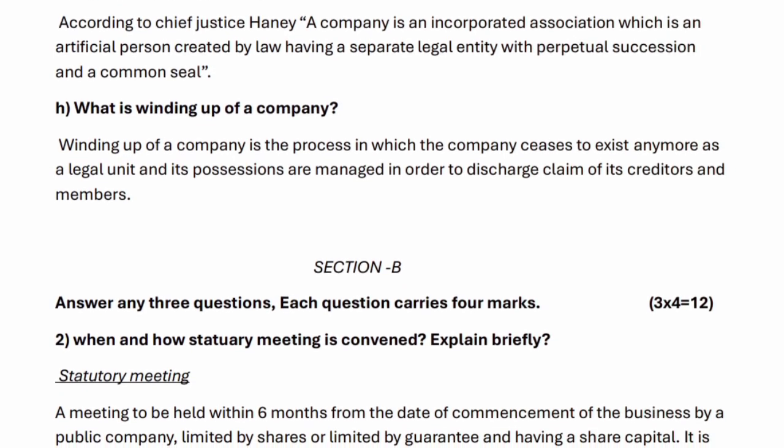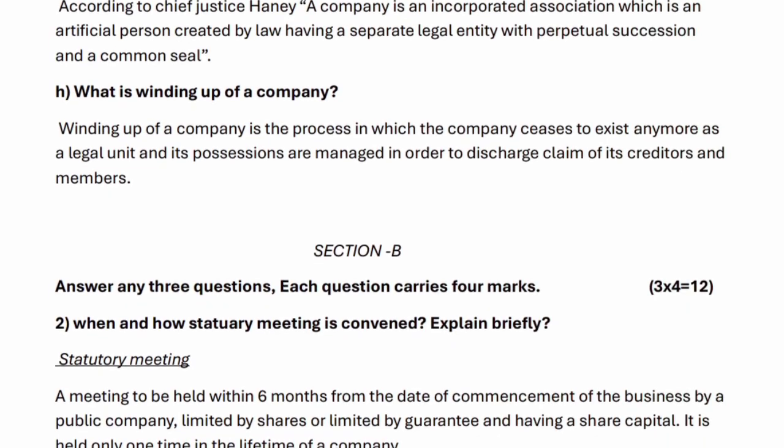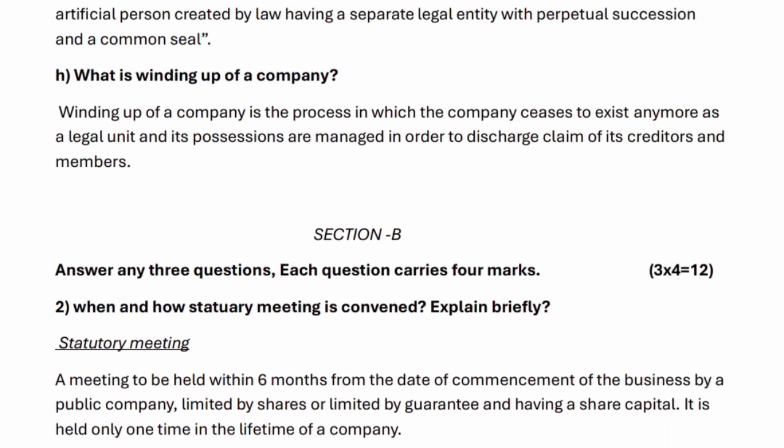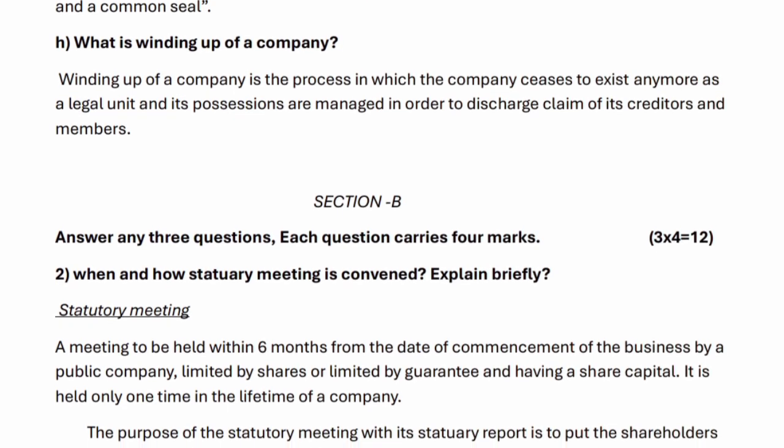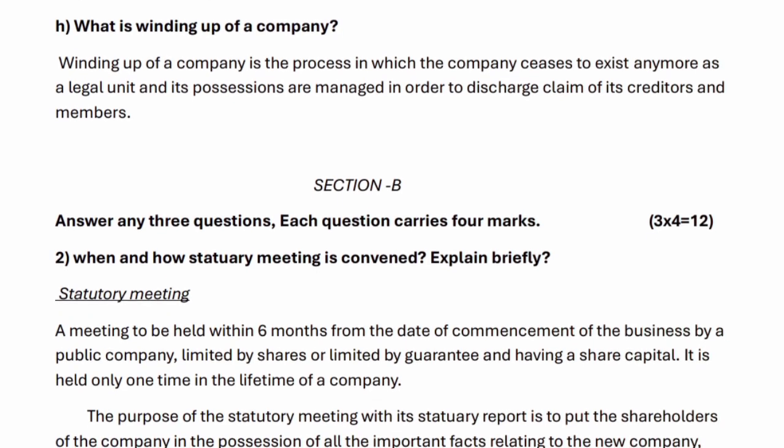H. What is winding up of a company? Winding up of a company is the process in which the company ceases to exist as a legal unit and its possessions are managed in order to discharge the claims of its creditors and members.